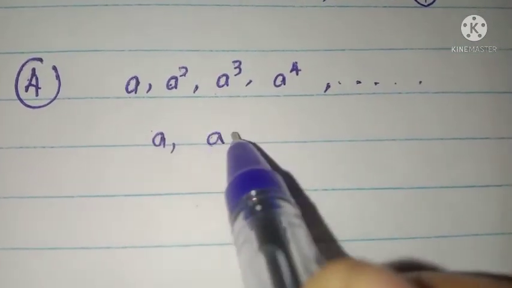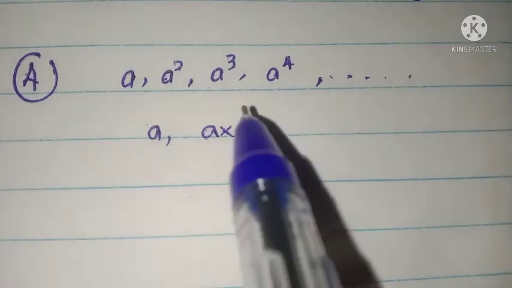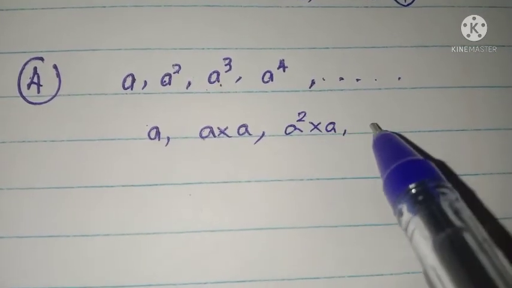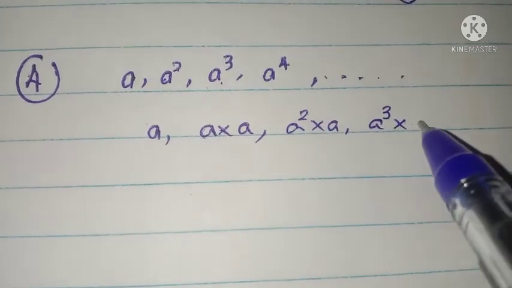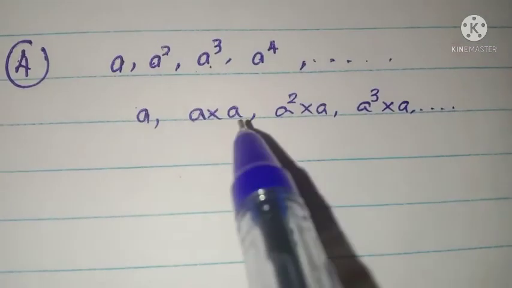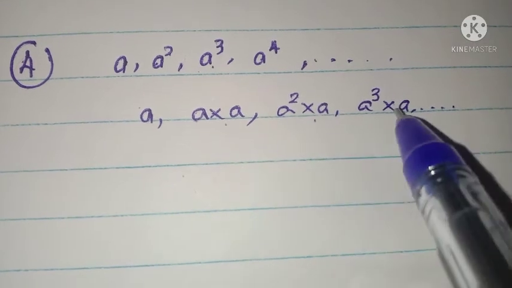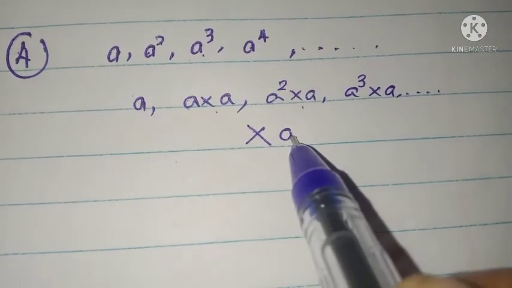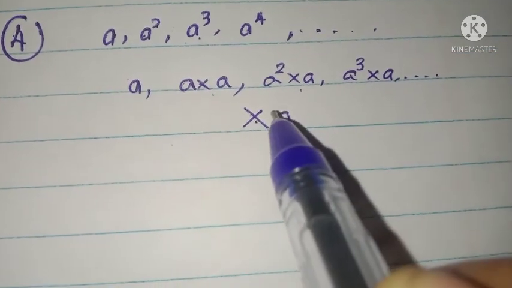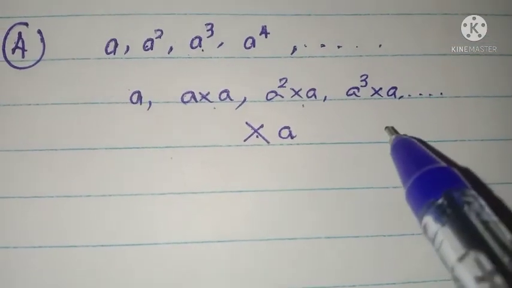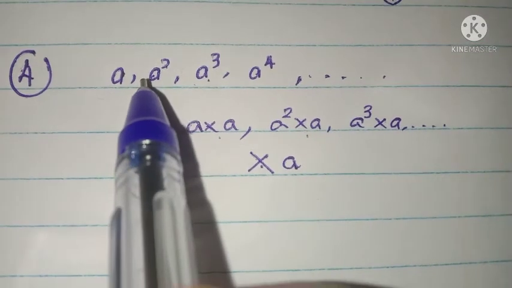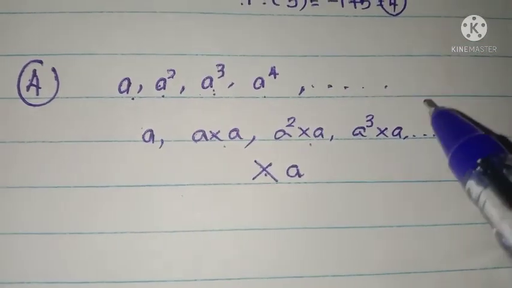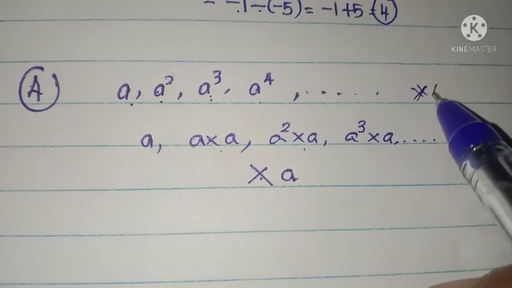A square is obtained by A into A. Third term is obtained by A square into A. Next term A cube into A, etc. Here the successive terms are obtained by multiplying by a number. So multiplication is not possible in the case of arithmetic progression, and therefore the given sequence A square, A cube, A raised to 4 is not an AP.